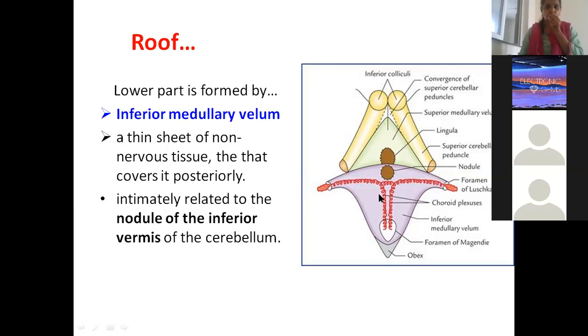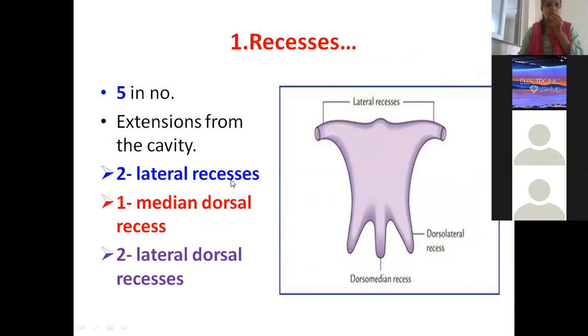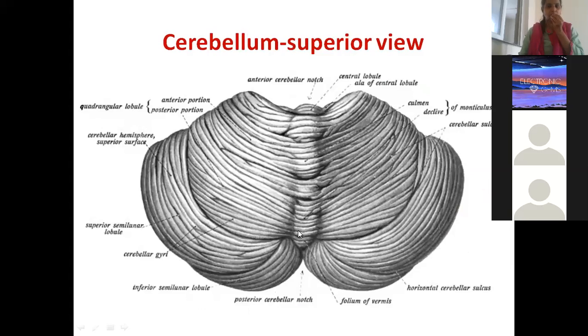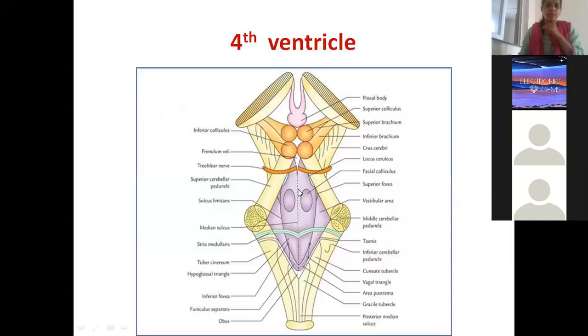So both these areas we see in the vermis. Now, which is vermis? Show you quickly. This area is vermis in the cerebellum. This whole thing from superior to inferior aspect. This is superior aspect. This is inferior aspect. Everything is vermis.